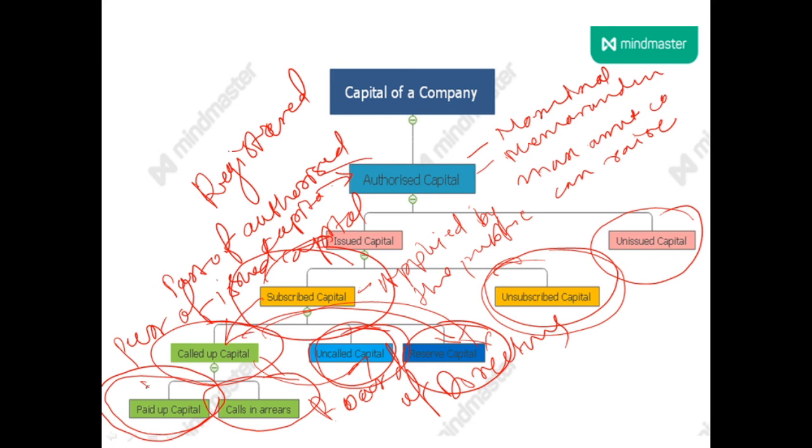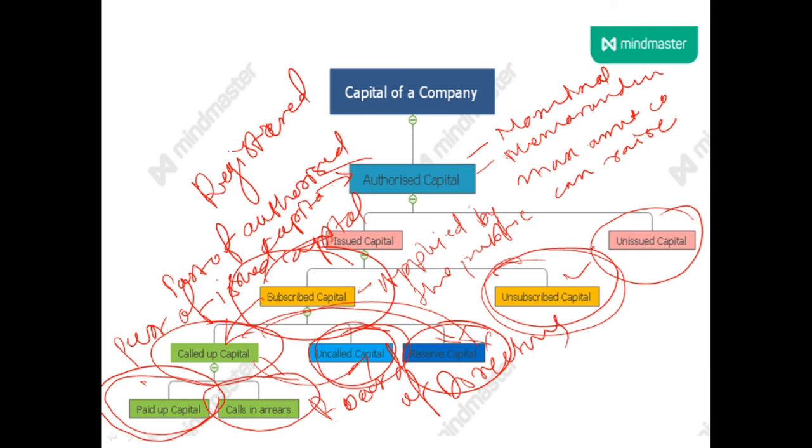What is called up capital? Called up capital is the amount called up by the board of directors from the shareholders. And this called up capital is a part of subscribed capital. What is subscribed capital? Subscribed capital is a part of issued capital, which is actually subscribed or applied for by the public, and which is not applied for by the public is called unsubscribed capital.